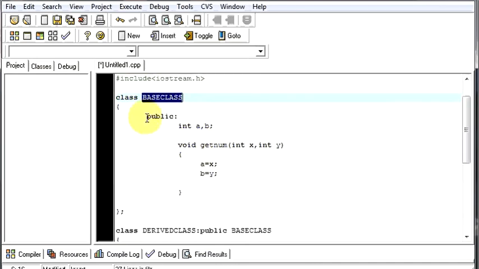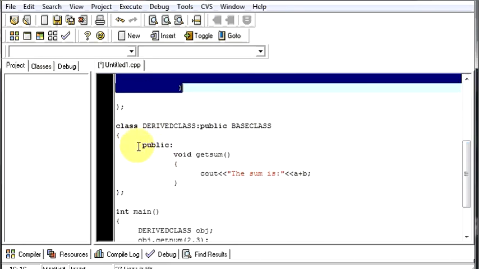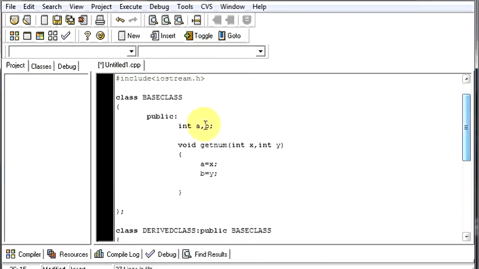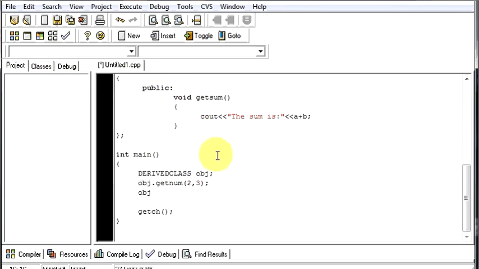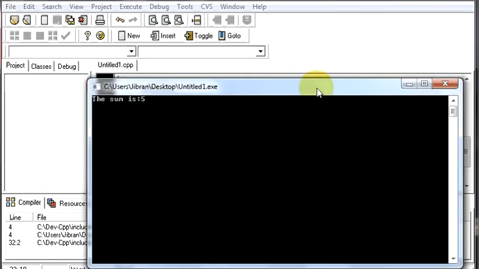Now your object should be created using your derived class, because all the properties of your base class, which means all these things, are present in your derived class over here. You can use all of these in your derived class, so there is no need to define your object using your parent class because it won't work. So object dot get sum, call that function, end it. Now just run it. See, it works fine. The sum is 5.